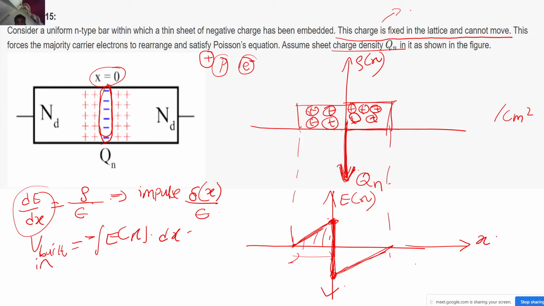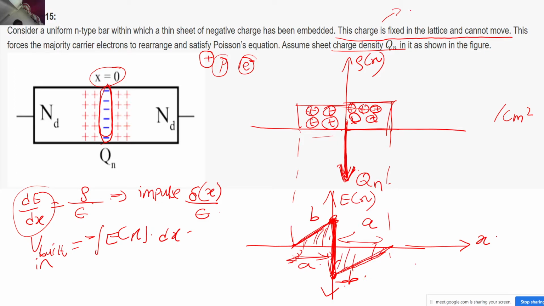Note that the charge densities will be equal because the charge should be balanced everywhere, correct. So even though you are seeing that the slope, this width is higher, actually let me denote this width as a, and even this width is a, this is b, and even this should be b, correct. So the areas, these two areas are actually equal.